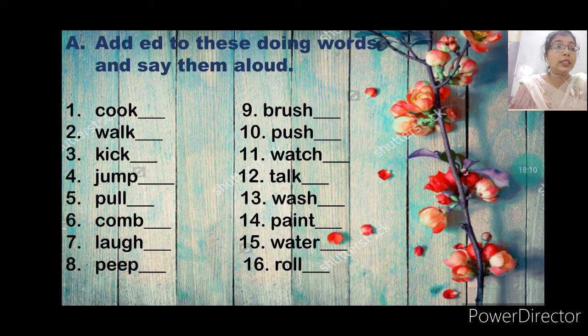Here, this is a question from your book. Add ed to these doing words and say them aloud. These are the doing words like cook, walk, kick, jump, pull, comb, laugh, peep. These all are doing words, and what we have to add? We have to add ed to it.